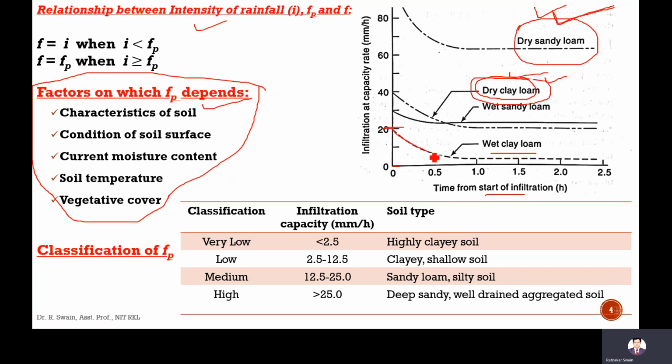Infiltration capacity gradually decreases and at last it becomes constant. At this point the soil attains the moisture content at field capacity. After that the soil cannot absorb water. The water which you are supplying to the soil will simply drain away.